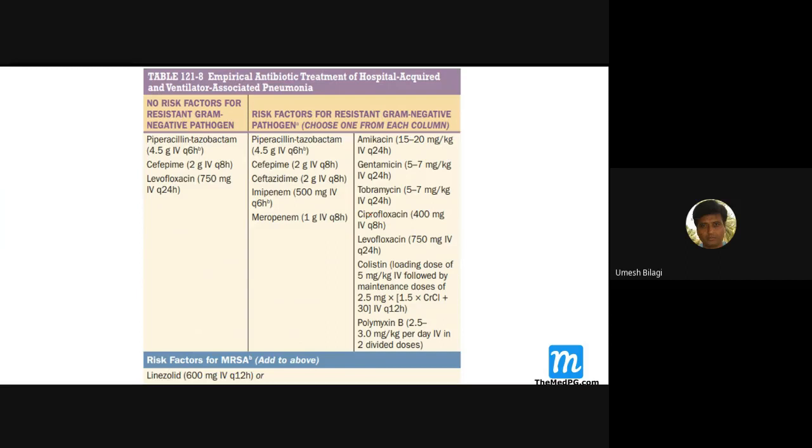So any patient who has come with hospital-acquired or ventilator-acquired pneumonia, you can just give them piperacillin and tazobactam if there is no suspicion of gram-negative pathogen. If there is suspicion of gram-negative pathogen, then you will have to give them piperacillin with tazobactam and what? Aminoglycoside or ciprofloxacin, either of them here. And if you are suspecting MRSA here, then what drug? Linezolid or vancomycin.